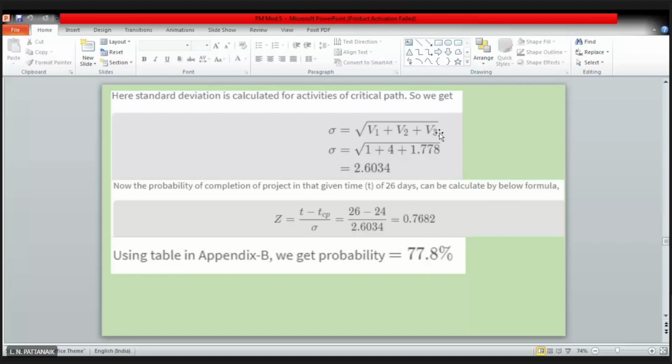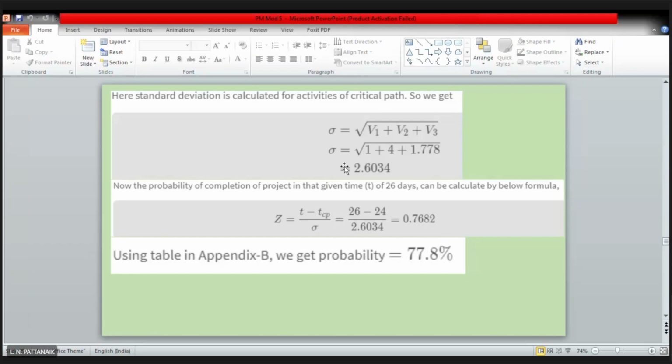Then you can take its root. That will give you the standard deviation of the project. But you cannot add the standard deviation of the activities to get the standard deviation of the project. Remember this, because this is where mistakes happen. Right? Am I audible now? Yes, sir. Okay. Thank God.